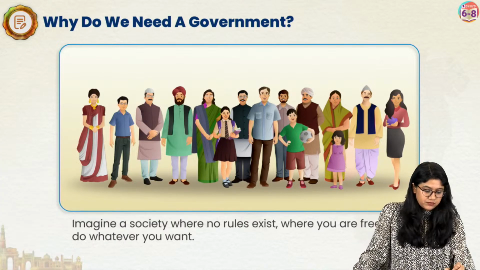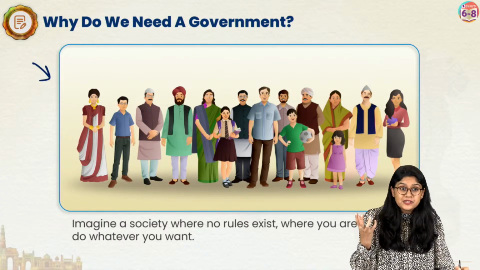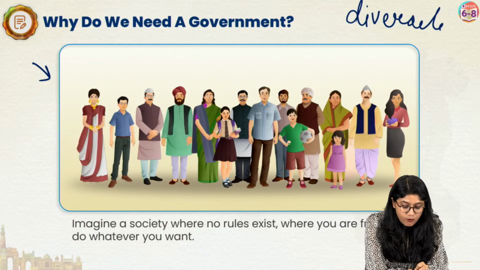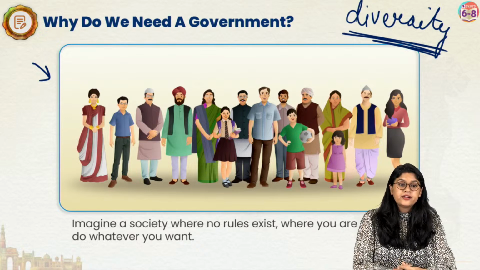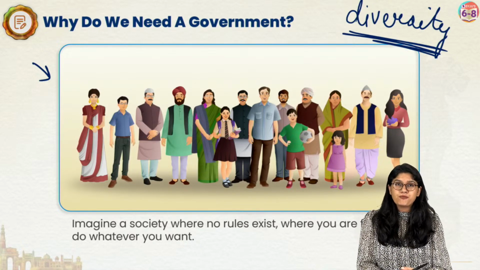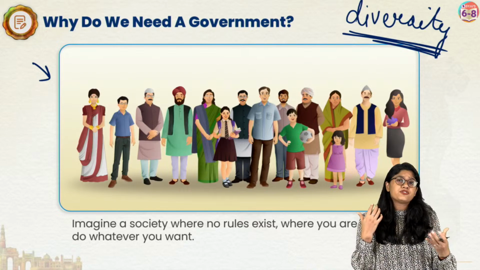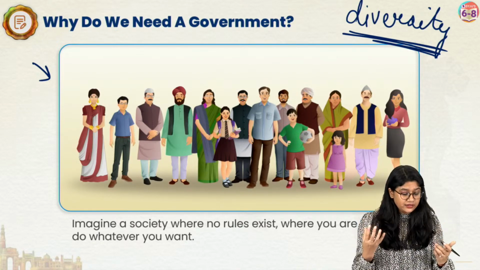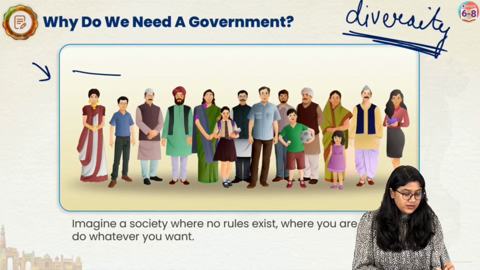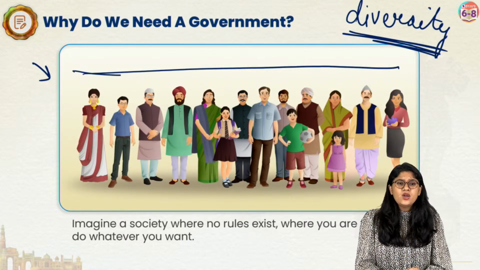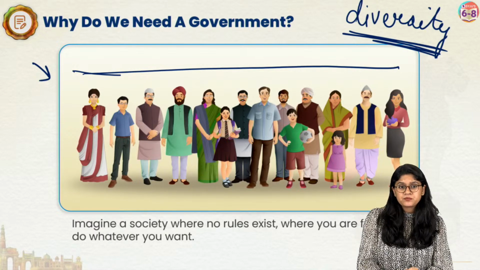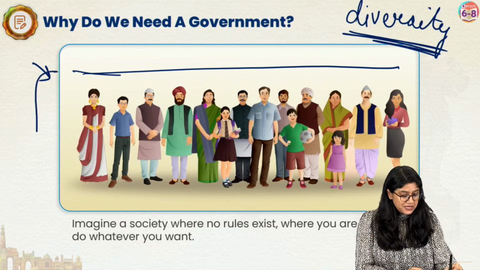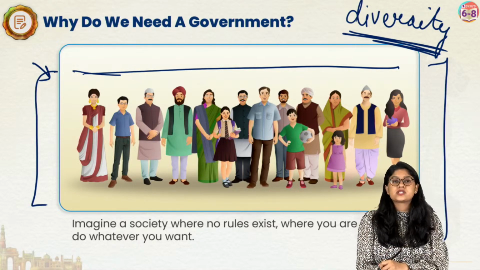Because in our country, as we have discussed in the other two chapters, we have a lot of diversity. We have a variety of people who belong to different cultures and different religions, and they speak different languages. All of these people are living together. So when we have people living in a society, we sometimes see a little bit of conflict. Even if we don't see a conflict, is it possible for such a large number of people to live without any rules?